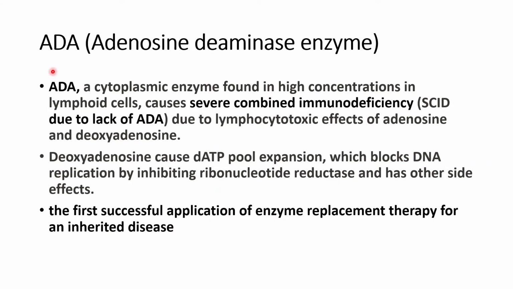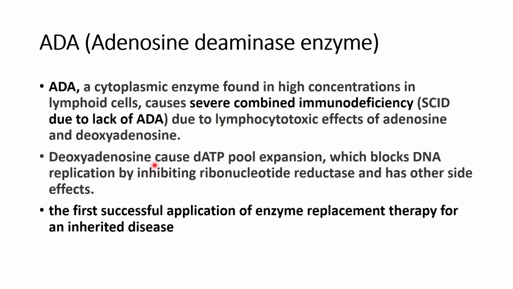The next is ADA, that is adenosine deaminase enzyme. What is ADA? It is a cytoplasmic enzyme found in high concentration in the lymphoid cells. Its lack causes severe combined immunodeficiency, that is SCID, due to lymphocytotoxic effects of adenosine and deoxyadenosine.